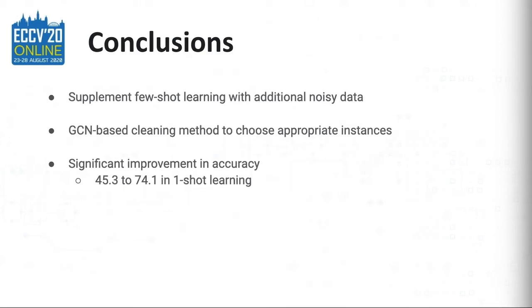To conclude, we supplement few-shot learning with additional noisy data collected from the web. We propose a GCN-based cleaning method to choose the appropriate subset of noisy instances. Our experiments show significant improvement in accuracy. More specifically, we are able to go from 45.3% accuracy to 74.1% accuracy in the one-shot learning setup by automatically mining and cleaning data.